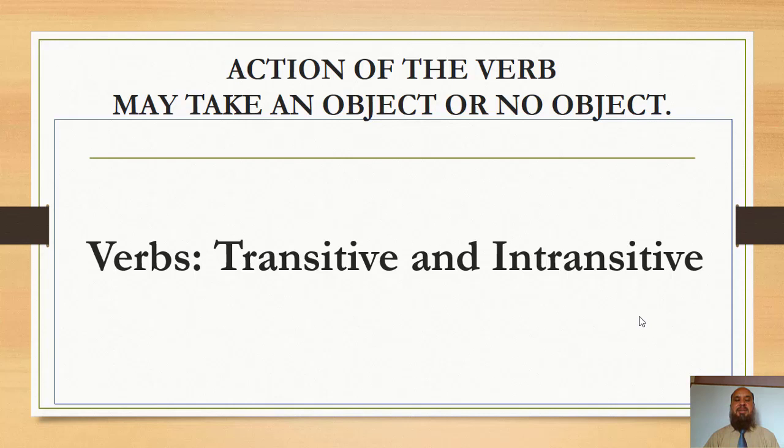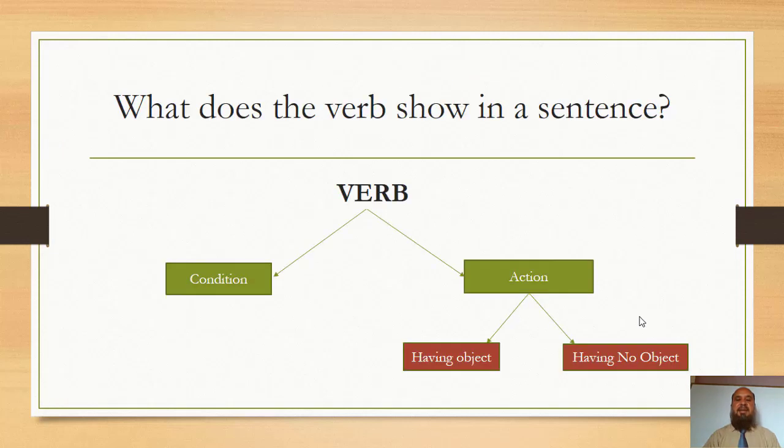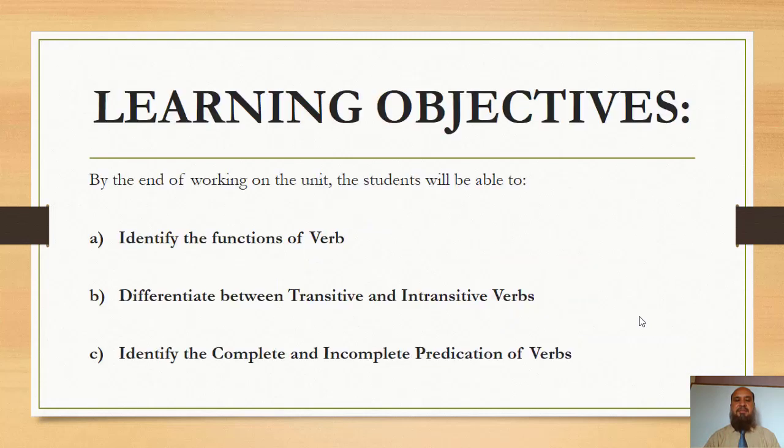This is the topic of our lesson, verbs transitive and intransitive. A transitive verb needs an object to complete its meaning, while the intransitive verb does not need an object to complete its meaning. So far we have learnt that verb shows a condition or an action of the subject in a sentence, and further the action may have an object, or may not have an object. So our learning objectives are these.